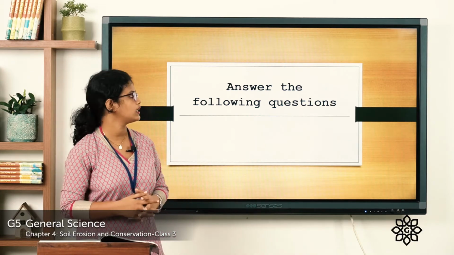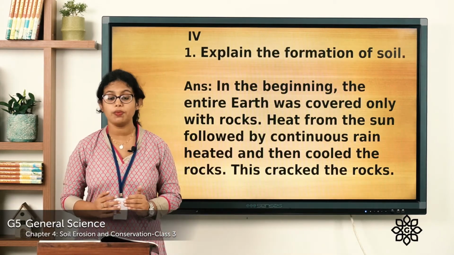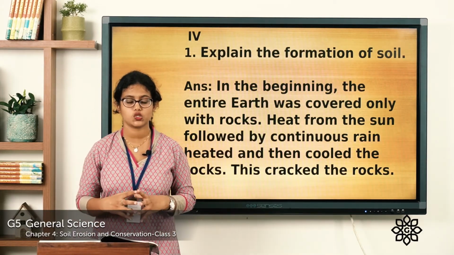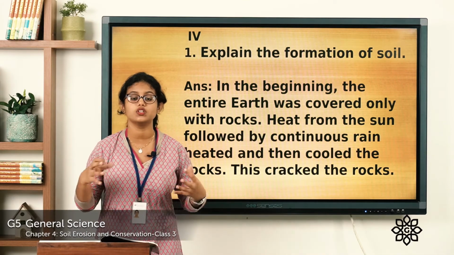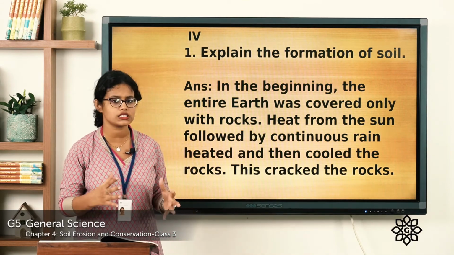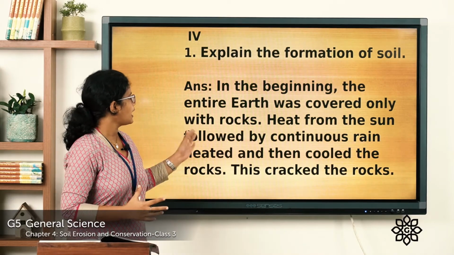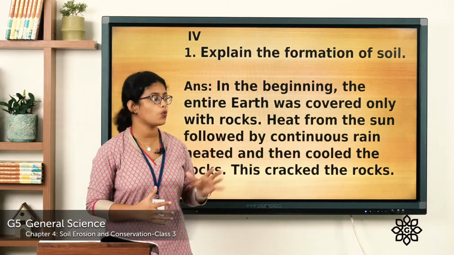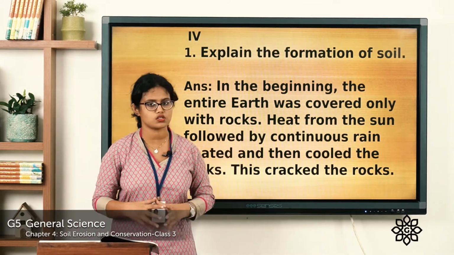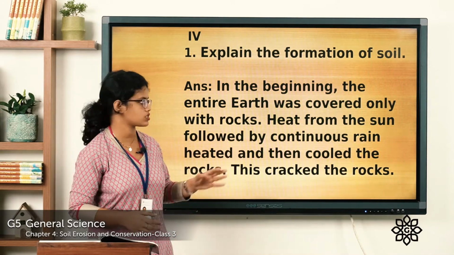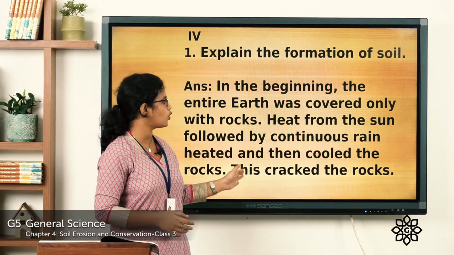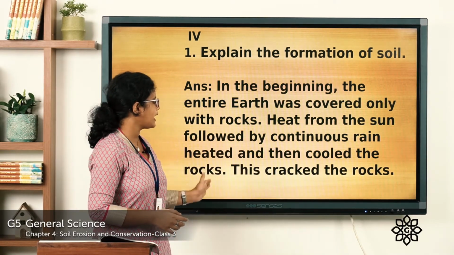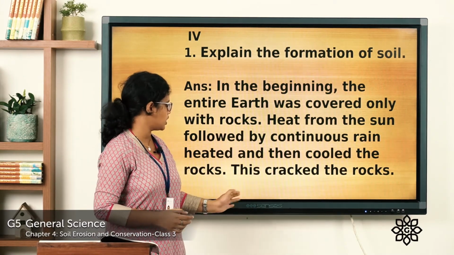The first one, explain the formation of soil. So, we have already learned about the formation of soil, right? So, let's see the answer. In the beginning, the entire earth was covered only with rocks. Heat from the sun followed by continuous rain heated and then cooled the rocks.